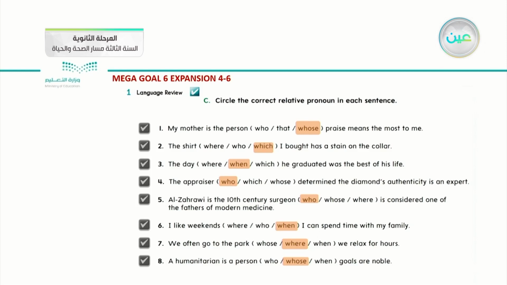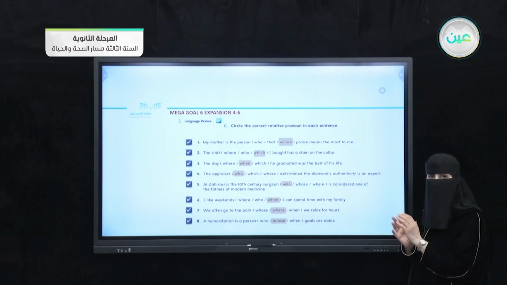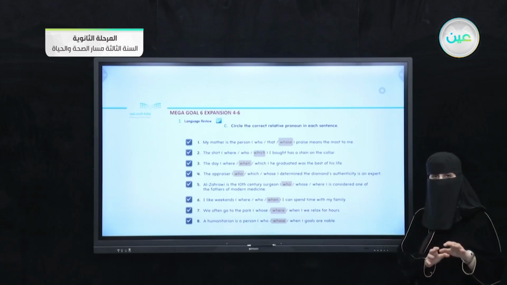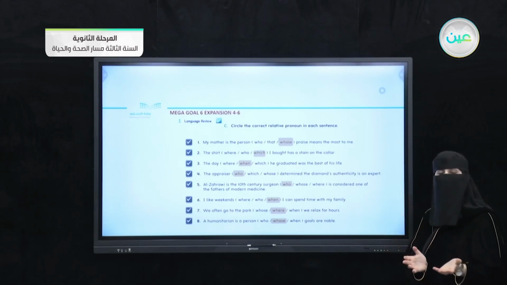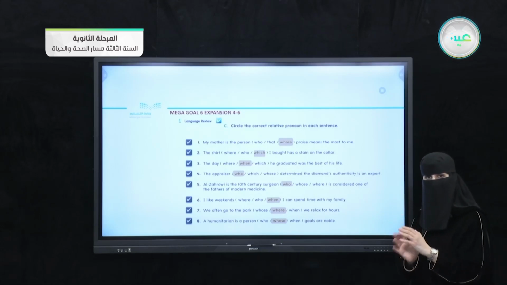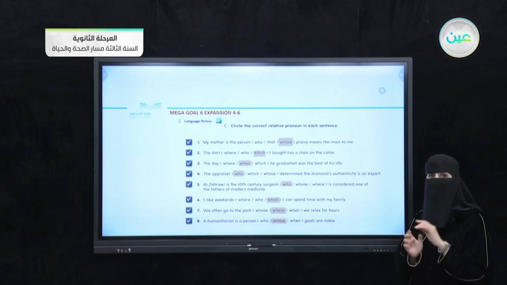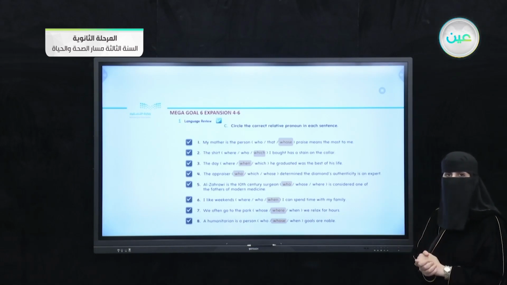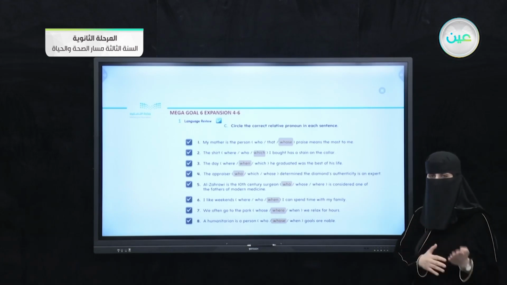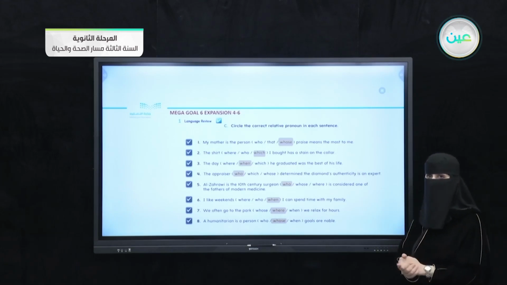Okay, by the end of this question, I hope it is clear to you how to choose the right relative pronoun with the suitable things, as I said: who for people and which or that for things. And if we want to talk about people in general, we can use that. If we want to talk about a specific person, again, we should use who. And don't forget that there are two kinds, whose and whom, from who.